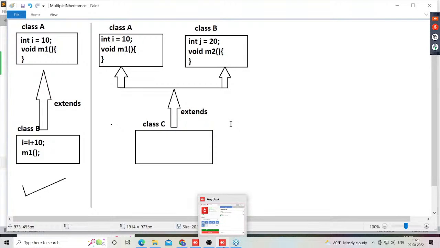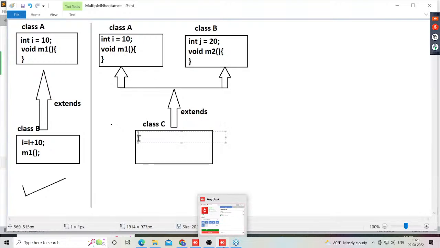What is the difficulty with that? Class C is acting as a subclass to class A and class B. Am I right or not? Nice. Next, as class C is a child class to both A and B, their parents, class C is able to utilize all members of superclasses A and B, or not? It is able to reuse all members of A and B.